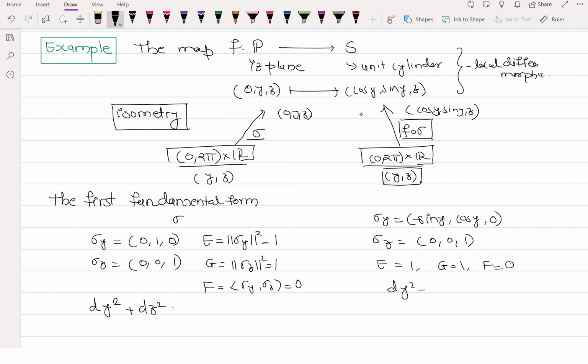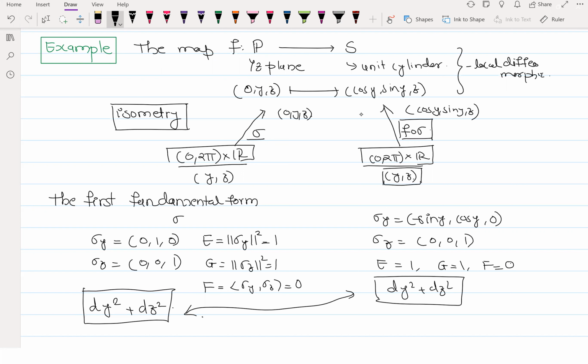So again, what we got is dy square plus dz square, right? Yes, ma'am. So we got that these and these are the same, right? Because of that, if you use that above corollary, this map is a local isometry. Is this correct? Do you know now how to check it? Yes, ma'am. Okay, so you have to essentially write it down.